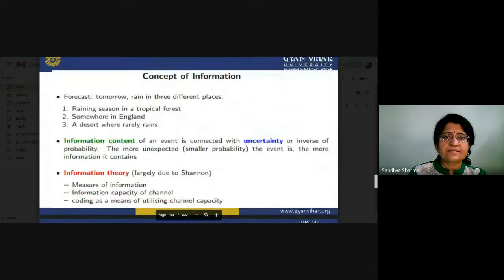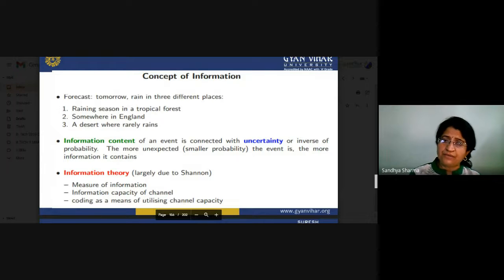So this is the basic concept of information. Suppose there is any event and it is connected with uncertainty or inverse of probability. Suppose you are going to calculate the information content. If there is an uncertainty in any event, or inverse of probability, the more expected the event is, the more information it contains.